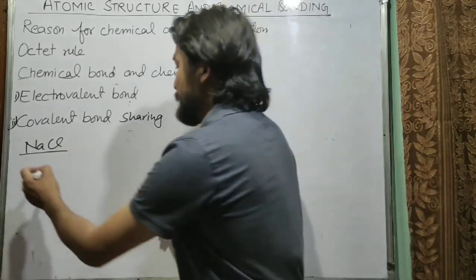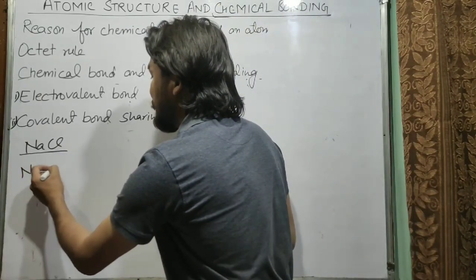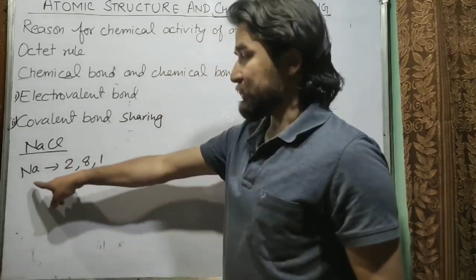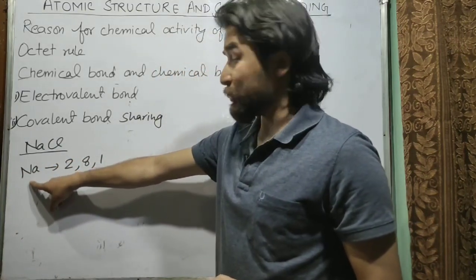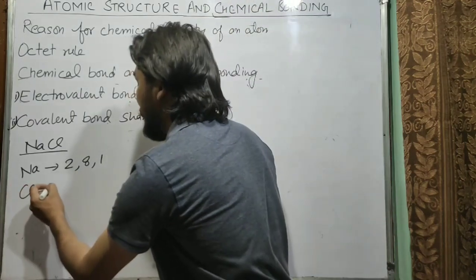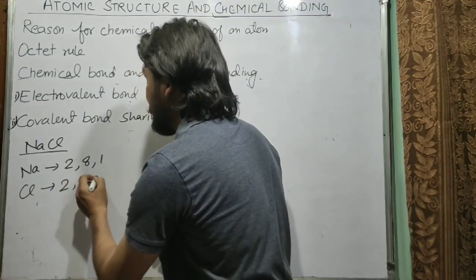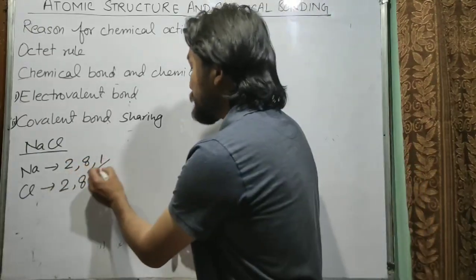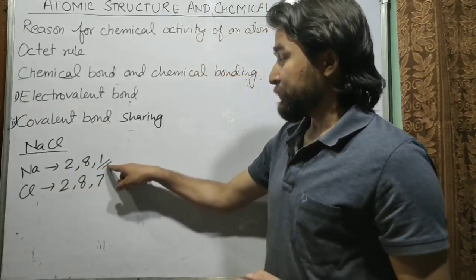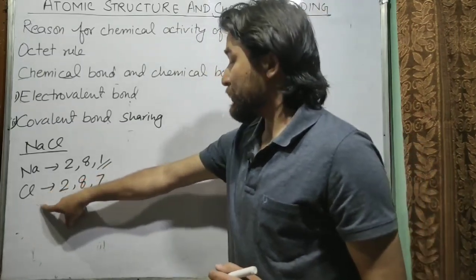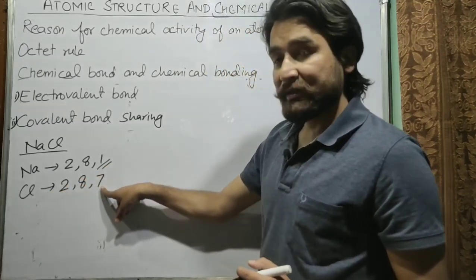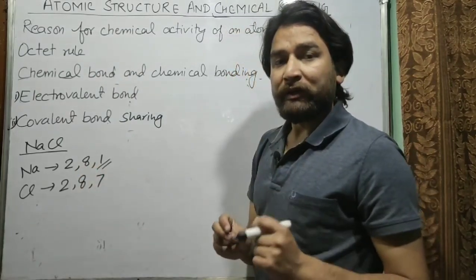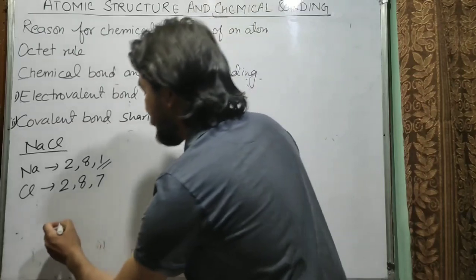As you know, what is the electronic configuration of sodium atom? That is 2, 8, 1, because it has 1 electron in its outermost shell. Similarly, chlorine has the electronic configuration of 2, 8, 7. Now you can see here the outermost shell of sodium atom has 1 electron, while the outermost shell of chlorine atom has 7 electrons. So if you will form the orbit diagram of sodium, it will be like this.